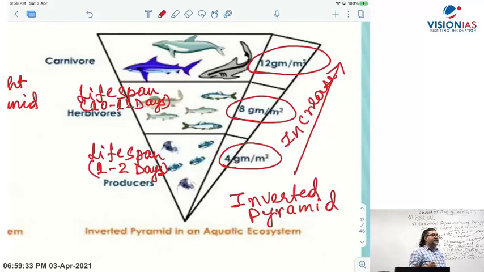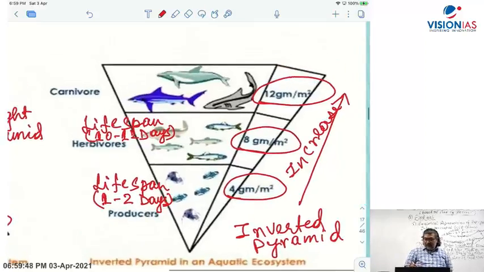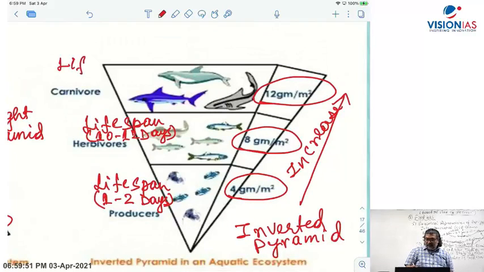It may live longer than the producer. Since it lives longer than the producers, it will synthesize more food and accumulate more energy. And if you take the large, big fish or carnivorous fish, the lifespan may be, let's say, 30 days or 60 days, it will be months and years.